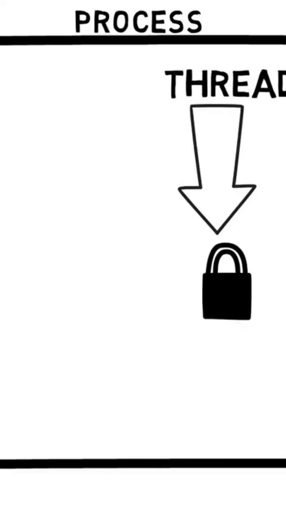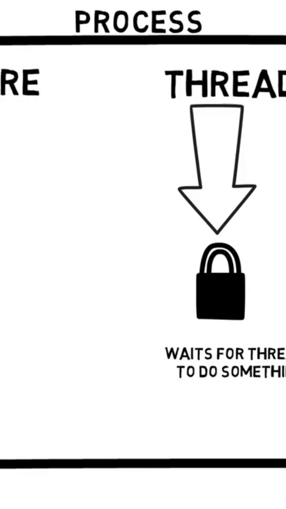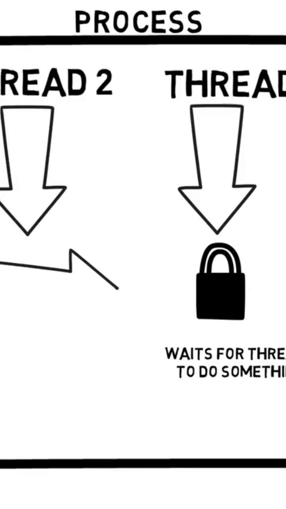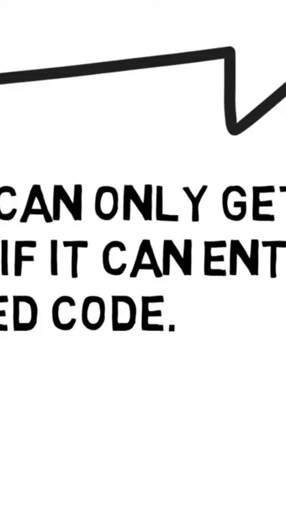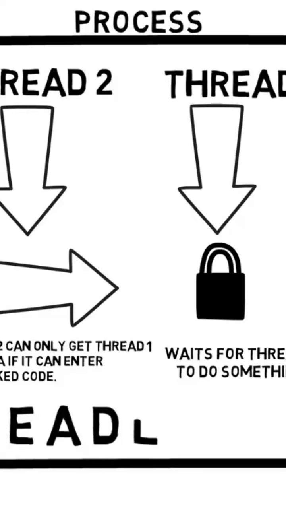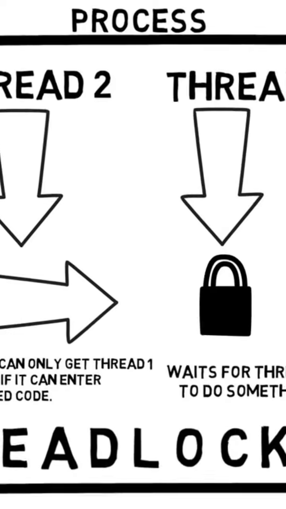There are also other problems. What happens if you've got two threads? Thread number 1 enters into a section of code that's locked, and it then starts waiting for something from thread number 2. Thread number 2 comes into a program area, it locks it, but it can't proceed until it's able to go into the code that is currently occupied by thread number 1. So thread number 1 is now waiting for thread number 2, and thread number 2 is now waiting for thread number 1, and we get deadlock.